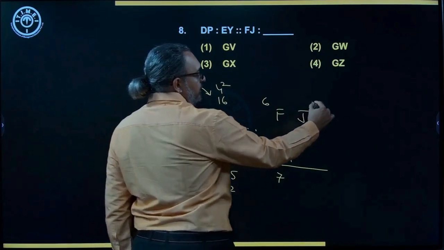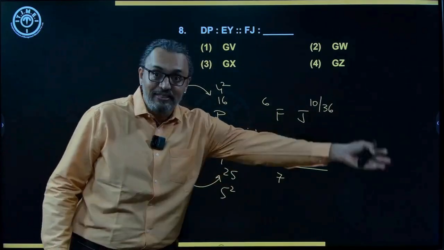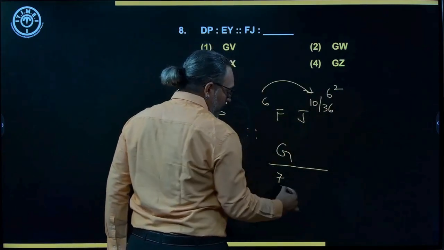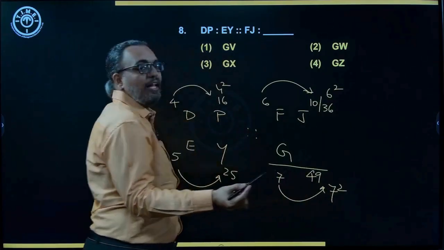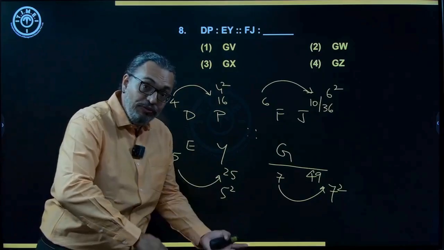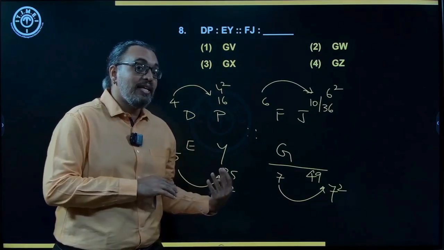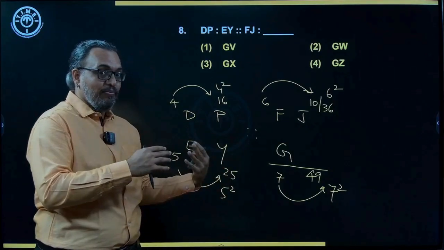So same way, this is 10 or 36. Why 36? After Z, J is again the 10th alphabet, so 36. So from 6, you have a 6 square. That means now from 7, you need 7 square, which is 49. What is 49th alphabet? I know 52nd is Z. So 49 is 3 less than that. So you remove 3. Are you understanding?